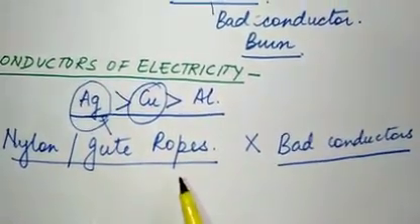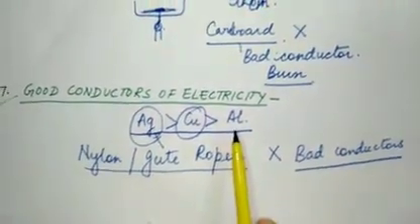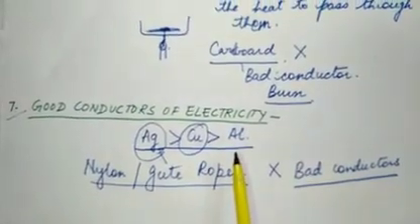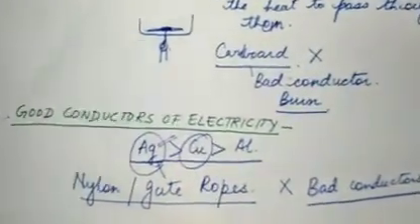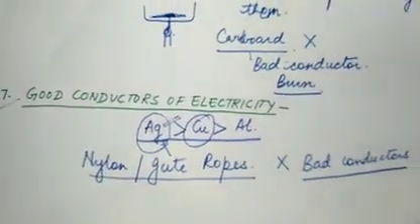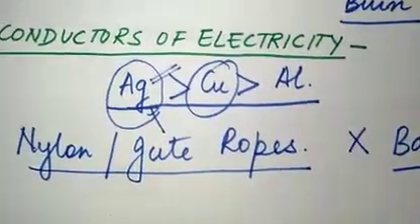They are not good conductors of electricity, but silver, copper, and aluminium wires can be used because they are very good conductors of electricity. Silver is the best conductor of electricity, but because of being expensive, we don't use silver wires at our homes. Okay, hope all of you have understood.